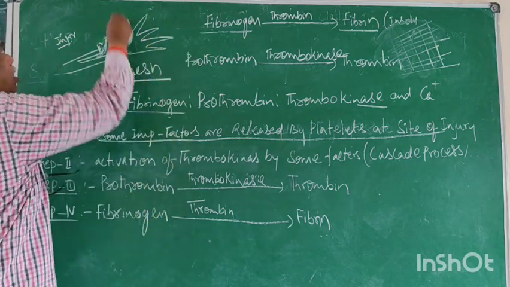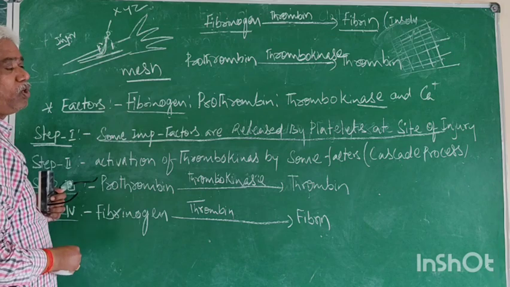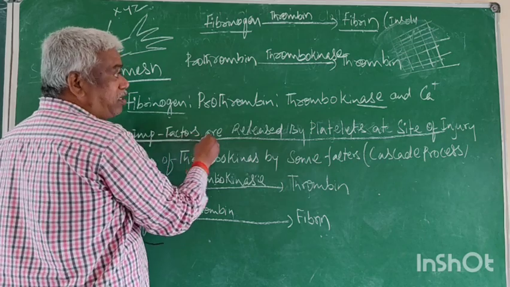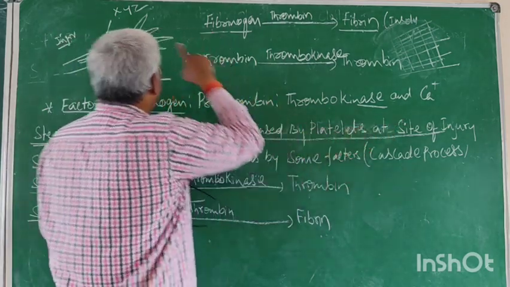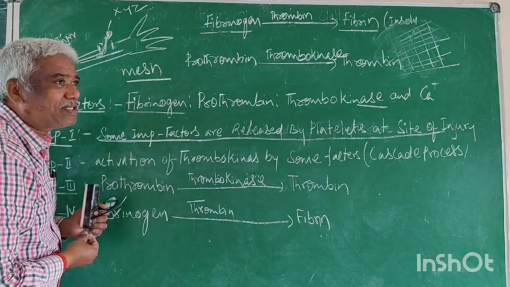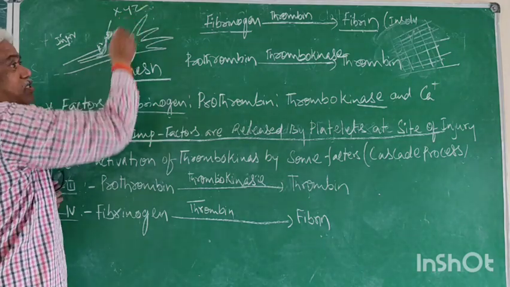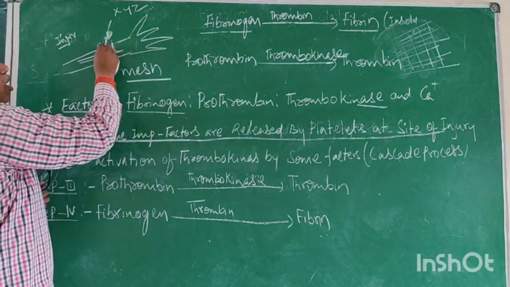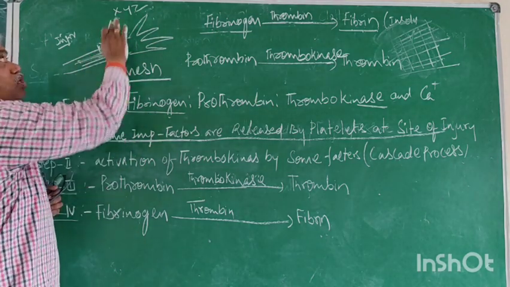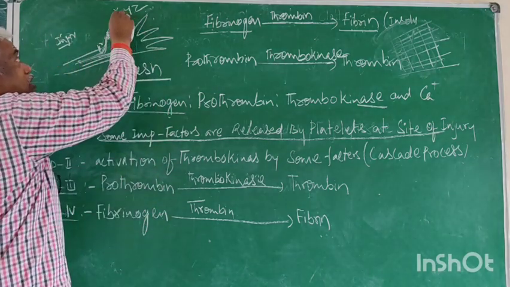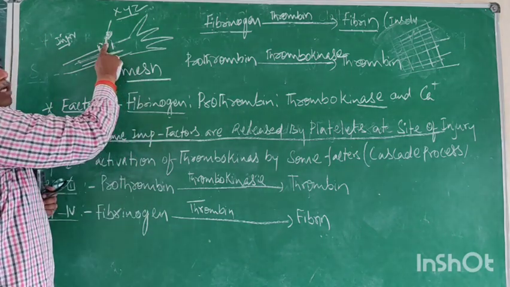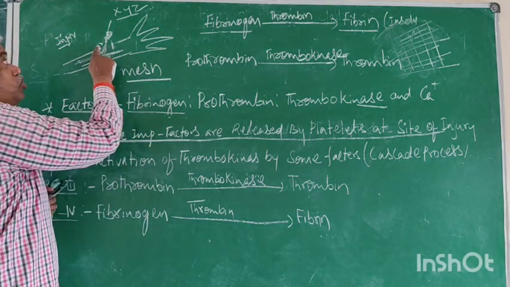We don't know the factors yet; call them X, Y, Z. Some factors are released by platelets at the site of injury. That means the platelets release some factors when they come to the outside. As long as the platelets are inside, these factors are not released. The release of factors by platelets requires a condition: being outside, not inside, at the injured tissue.